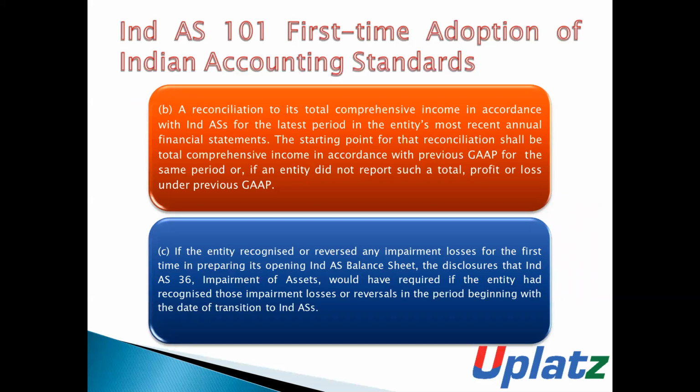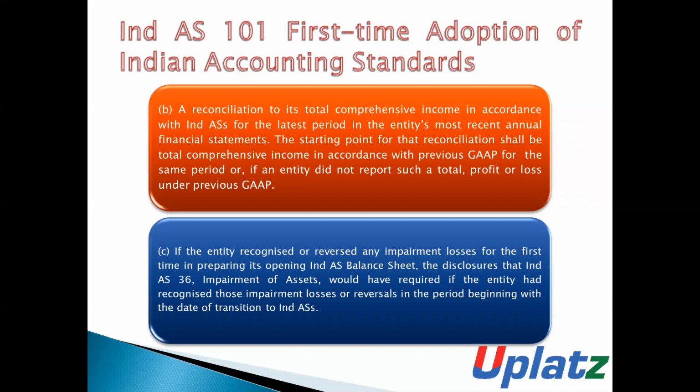As per Ind AS 101, the financial statements shall also include a reconciliation of its total comprehensive income in accordance with Ind AS for the latest period in the entity's most recent annual financial statements.